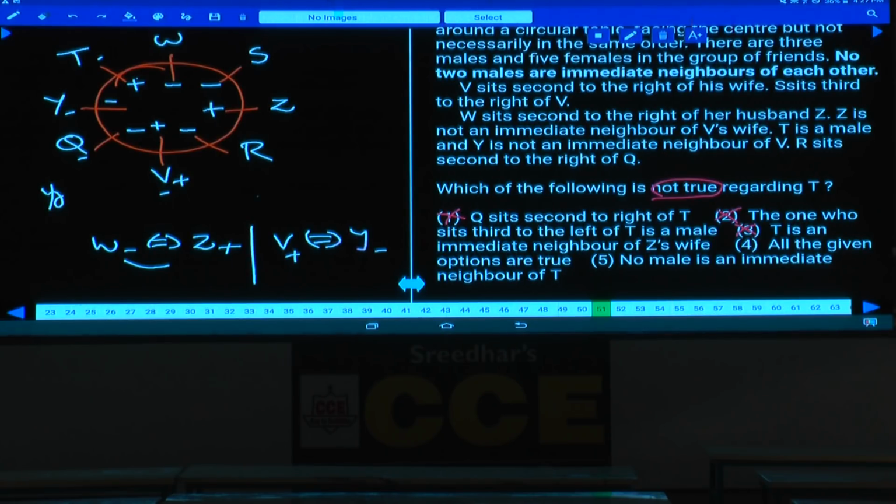No male is an immediate neighbor of T. Here, both the persons next to T are females. Hence all the choices are true. Then what is your answer here? Choice 4. All the given options are true.